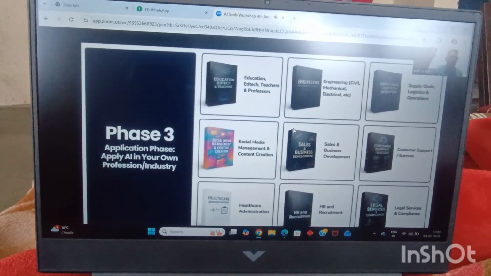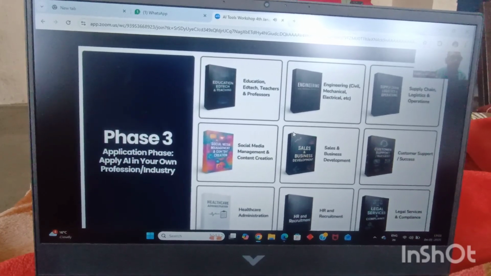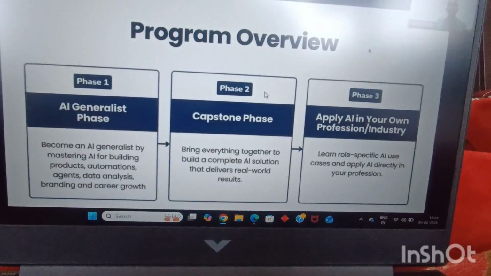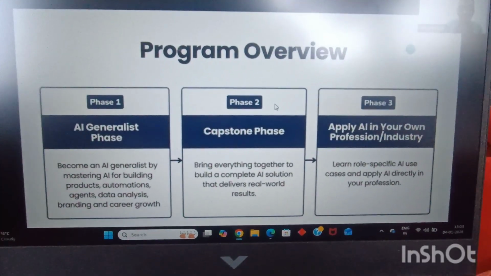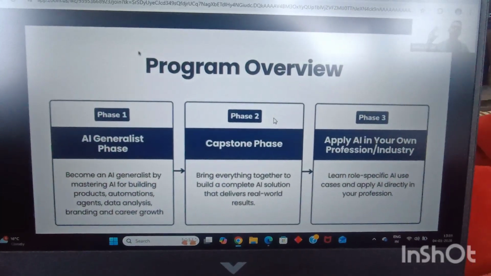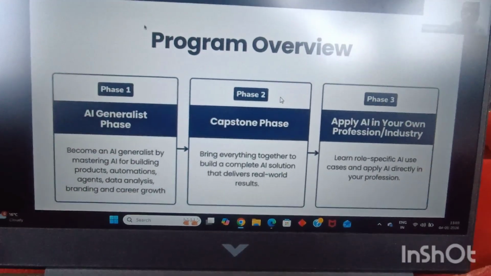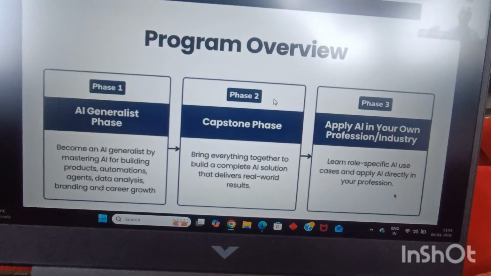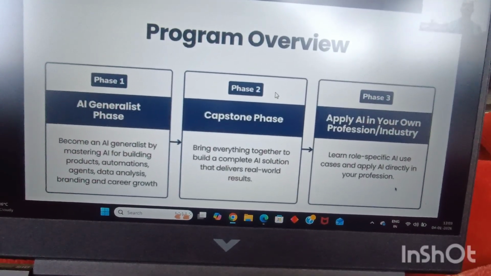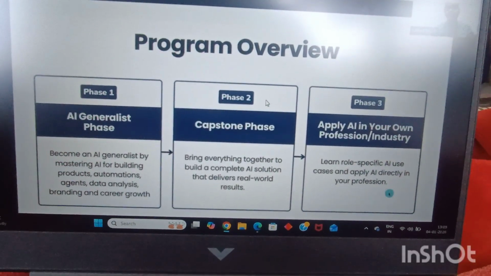Guys, all of these industries, basically any white collar industry, how many of you want to learn how to use AI in it? Phase 2 is the application phase, where you will be doing a capstone project to build your portfolio. Phase 3 is the application phase, where you will be learning how to use AI in your own profession, in your own industry itself. You can choose whatever industry you belong to, whichever profession, and you can learn AI in it. Or if you want to learn about all professions, you can go ahead and do that as well. So that is about phase 3.